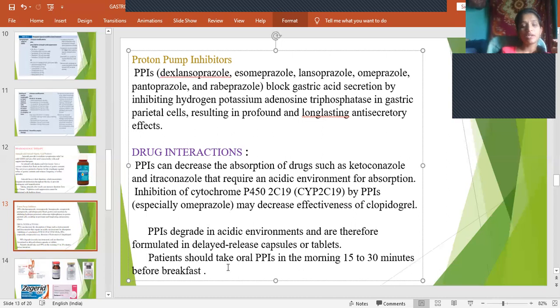And patients should take oral PPIs in the morning 15 to 30 minutes before breakfast, because by the time the gastric acid is released, the drug will combine with it and decrease the acidic condition. If you take it along with the food, it does not show any effect. So even if we take it at night, we should take it 15 to 30 minutes before the food.